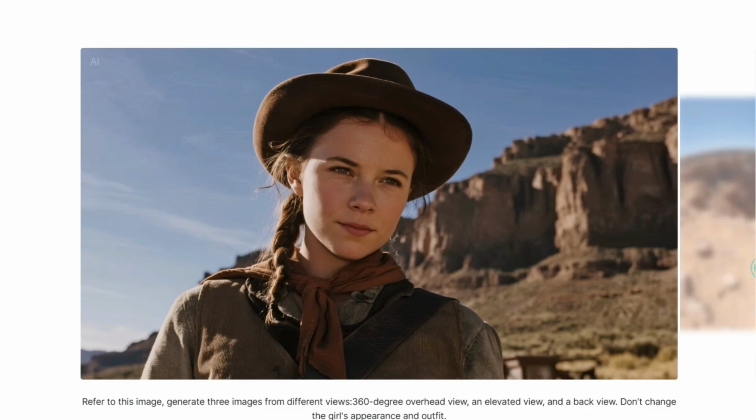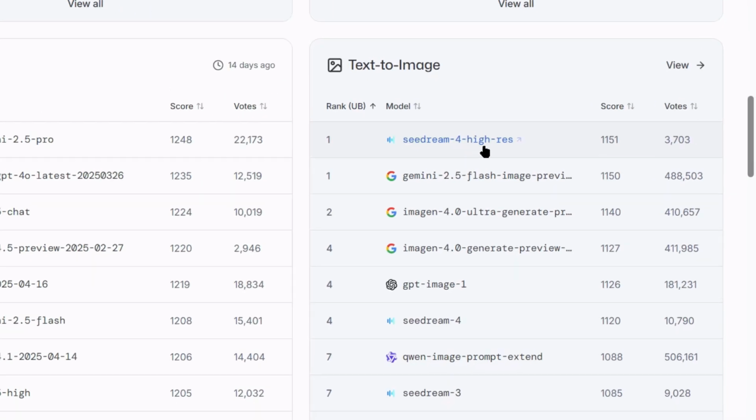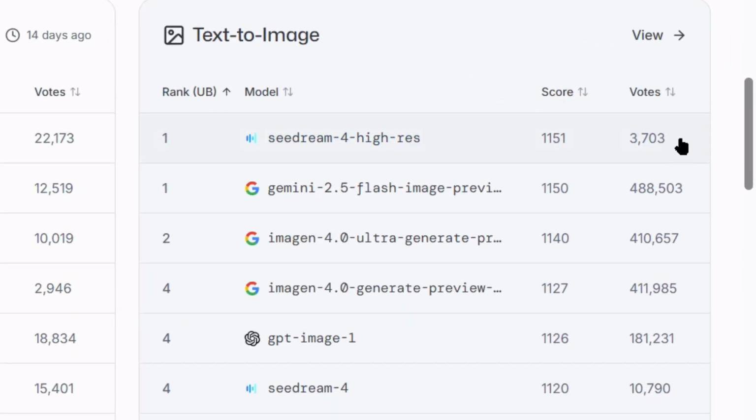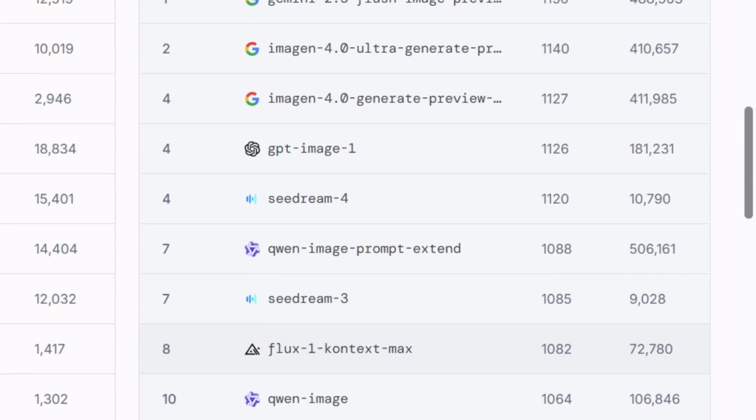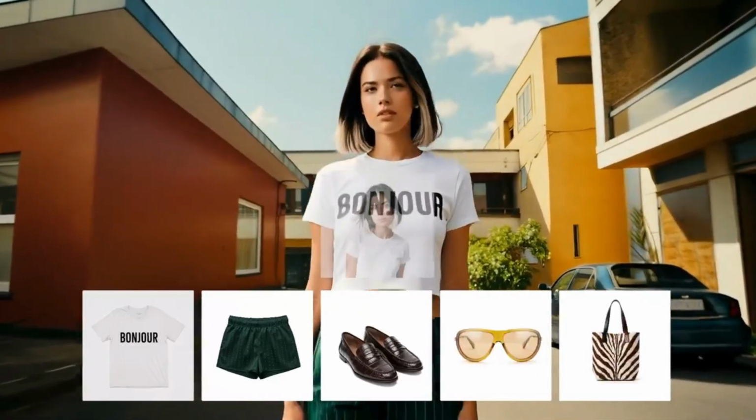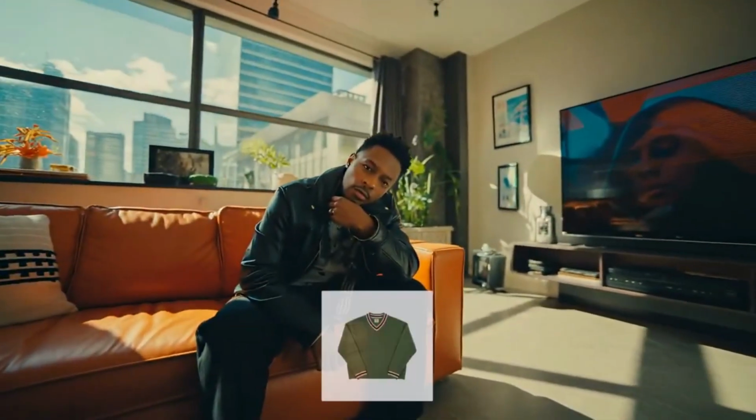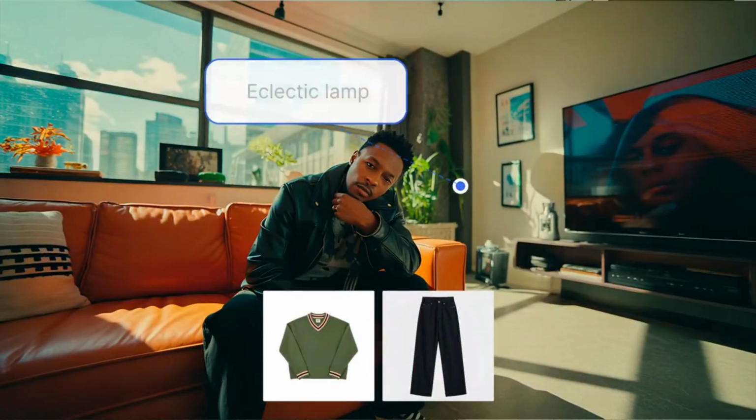So here's what happened. ByteDance just released Seedream 4.0, and it's dominating the leaderboards. But here's the thing most people don't know yet. This isn't just another AI image tool. This model just ranked first place on both the Artificial Analysis text to image and image editing leaderboards. Let me tell you why this matters to you. If you're creating content, if you're running ads, if you're doing anything with visual marketing, this changes the game completely. And I'm going to show you exactly how to use this to make money.